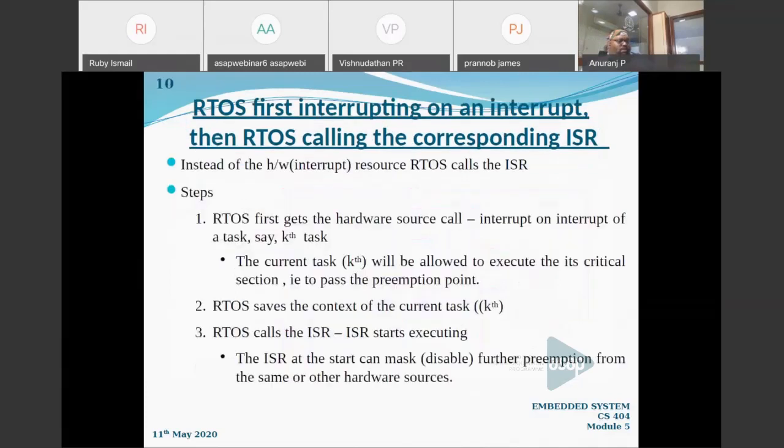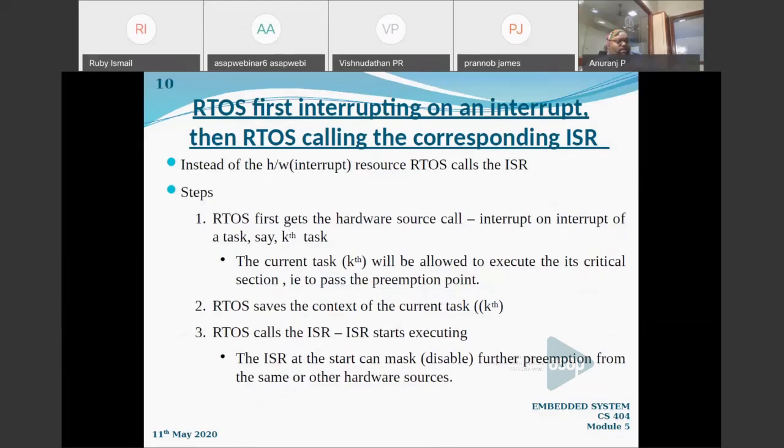Now what will be the third step? Now the RTOS calls the ISR, or ISR i if the ith interrupt is coming. If the ISR is going to be executed next, immediately after it starts, it will mask or disable the current preemption from the same or other hardware sources.